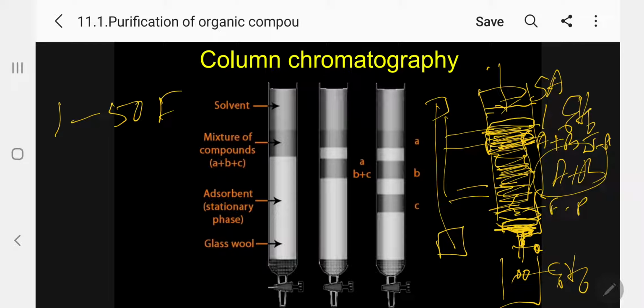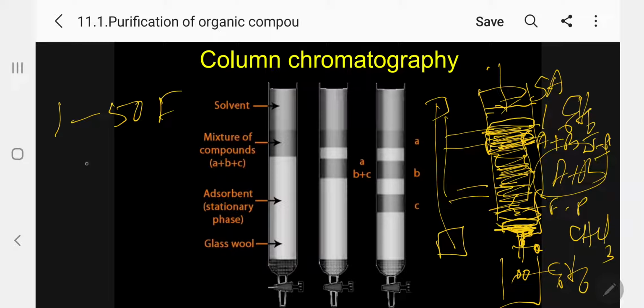Now you can see, if B is weakly adsorbed, there is a fight between adsorption and solubility. When you add benzene, suppose B is soluble in benzene, it will move slowly to the bottom. So which will come first? Only B will be collected first, then A. So we go on adding. Suppose nothing is coming, you have to change over to another solvent, say for example chloroform.